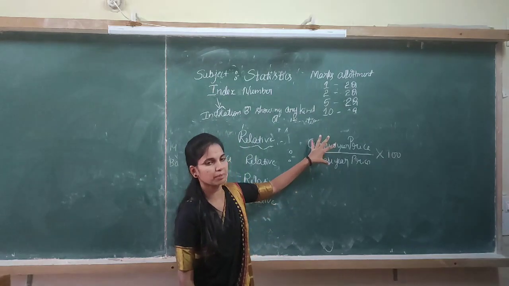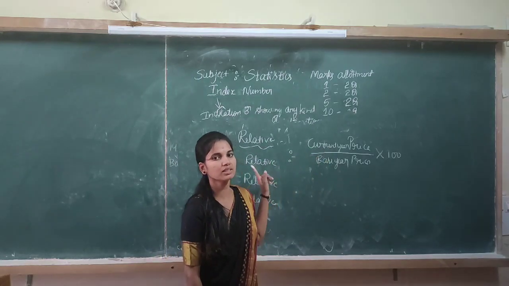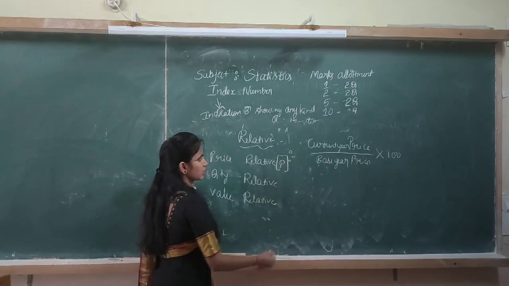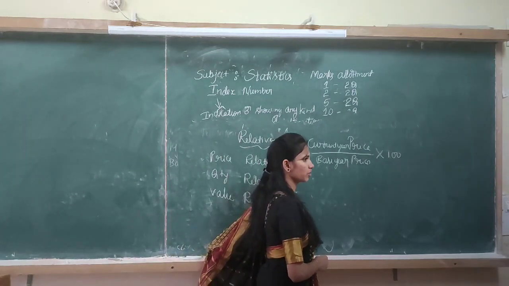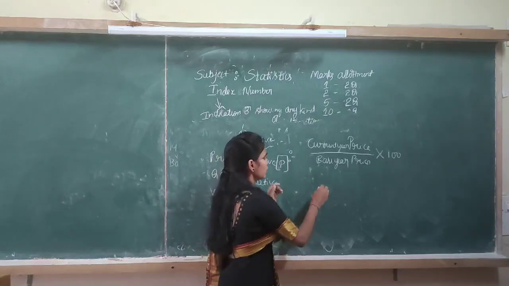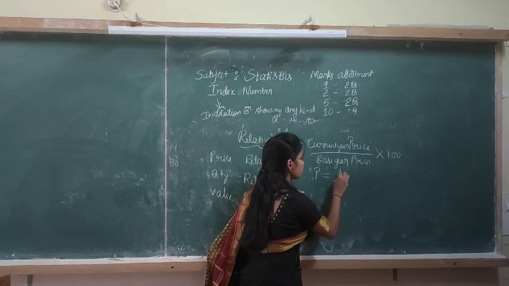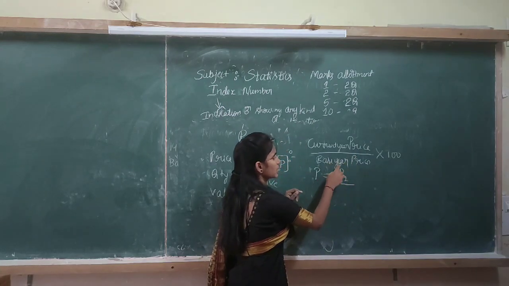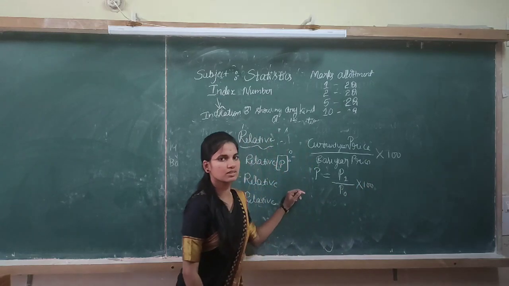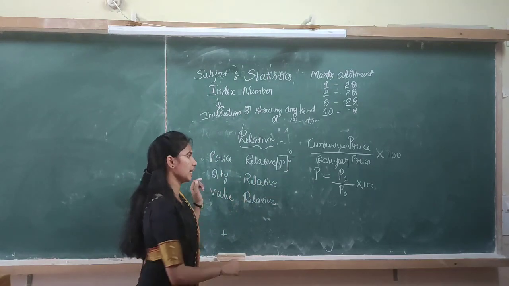This is the definition, the meaning of price relative. Now the formula for calculating the price relative: P equals current year price, denoted as P1, divided by base year price, P0, into 100. This is the formula for calculating the price relative. Next, quantity relative.